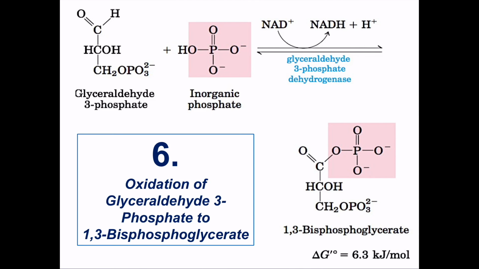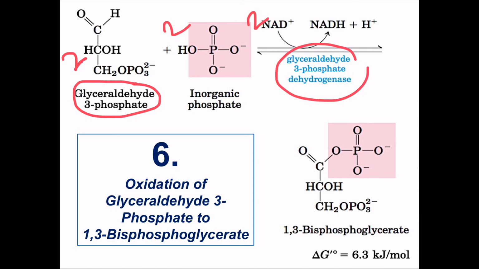So glyceraldehyde 3 phosphate, please remember these are two molecules now, as we have seen in the last step. So two molecules of glyceraldehyde 3 phosphate, two molecules of inorganic phosphate, and two molecules of NAD plus are involved. The enzyme is glyceraldehyde 3 phosphate dehydrogenase. What does this enzyme do? It oxidizes glyceraldehyde 3 phosphate into a compound, very important, 1,3-bisphosphoglycerate.